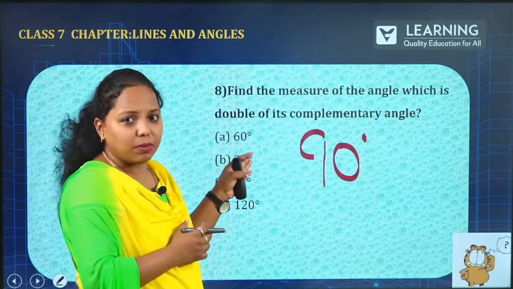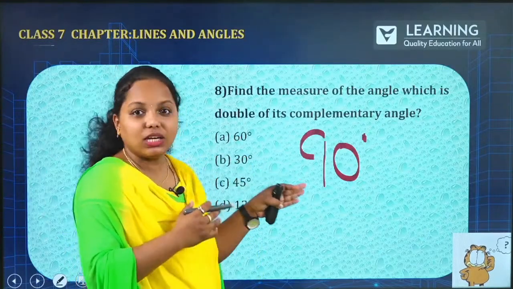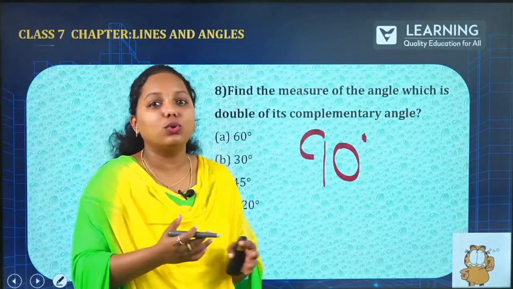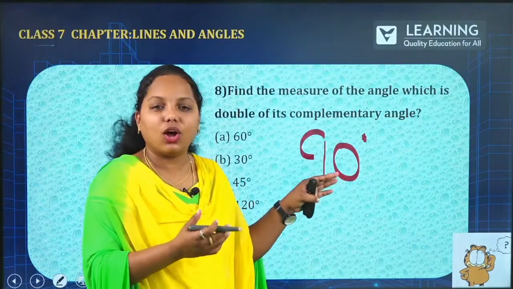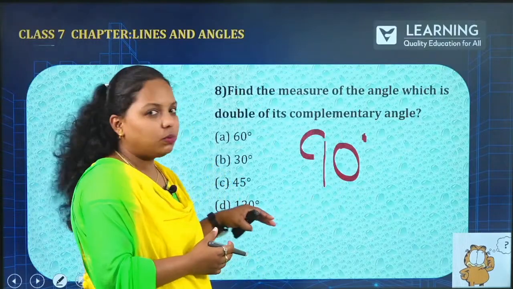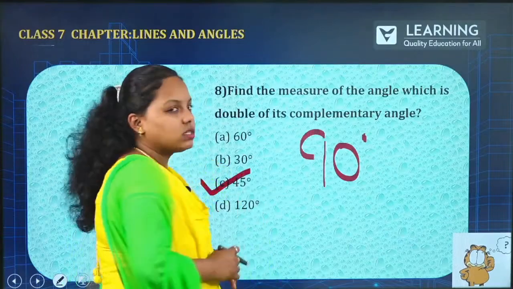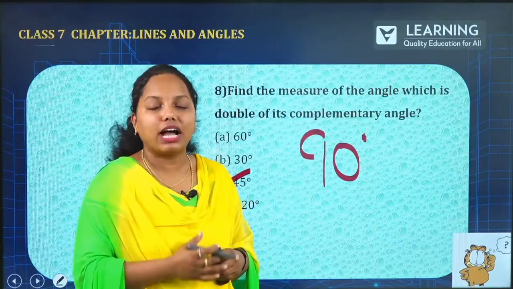So 60, am I getting? No. 30, am I getting? No. 45? Yes. So 45 and 45, or 45 into 2, you will be getting the complementary angle, or 90 degree. How about 120? No need to check also because that is very huge. So this option is the correct option, that is 45 degree.